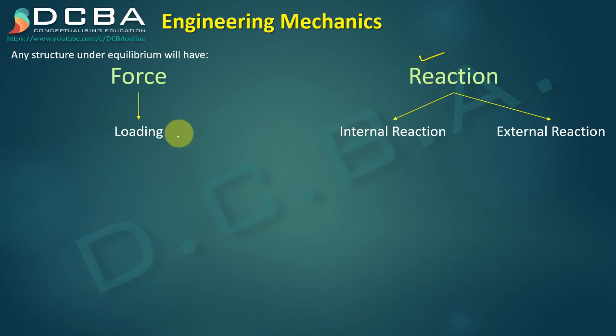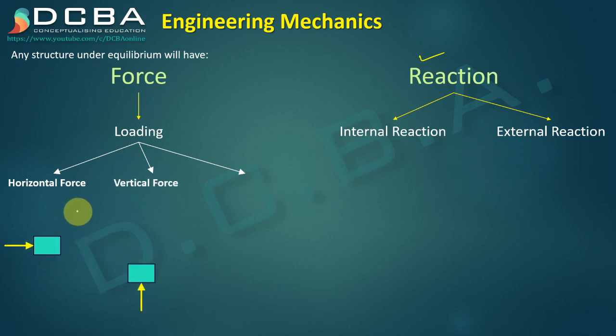Okay, so now we'll learn the types of forces. Now we have already seen that there are predominantly three types of forces. First is horizontal force, second is the vertical force, and the third one would be the rotating force. And based on these three types we have further different classifications, but which are not important as far as engineering mechanics is concerned. Then we talk about the reactions.